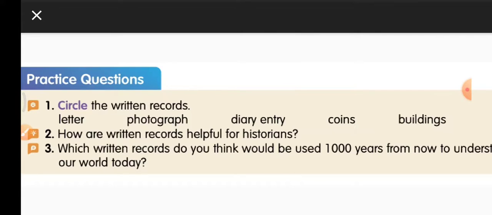Second question, how are written records helpful for historians? Written records tell us the right information about the people. People's personal things or whatever they are communicating, they can find out from the written records. Third question, which written records do you think would be used 1000 years from now to understand our world today? After 1000 years, people, in order to study the past, will be reading the newspapers or information from the internet. So that's all for now.